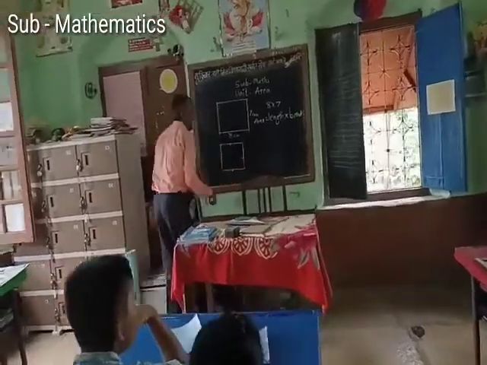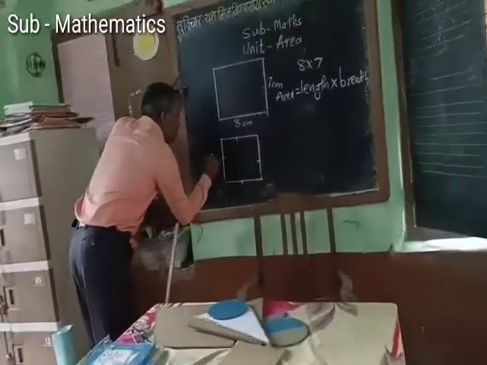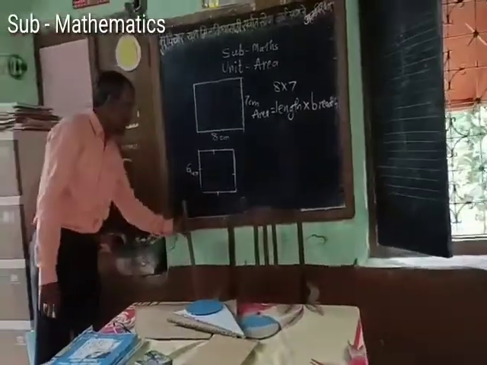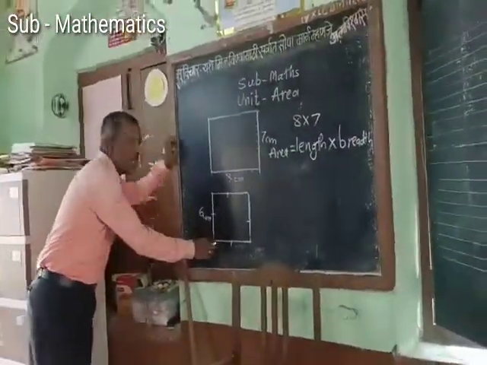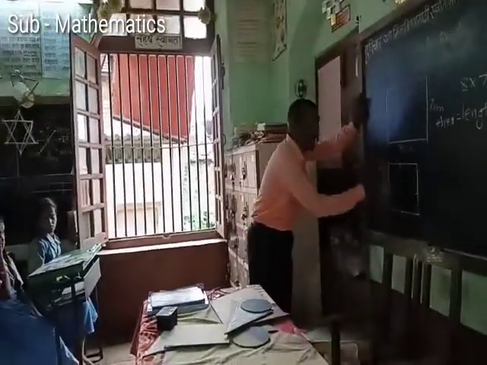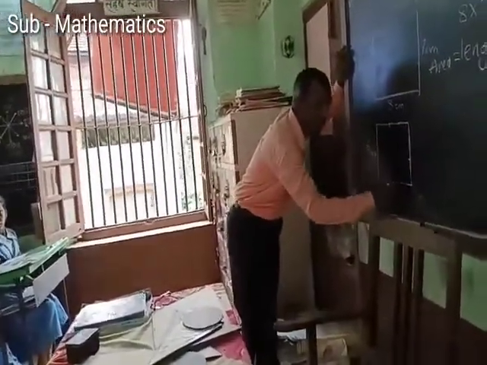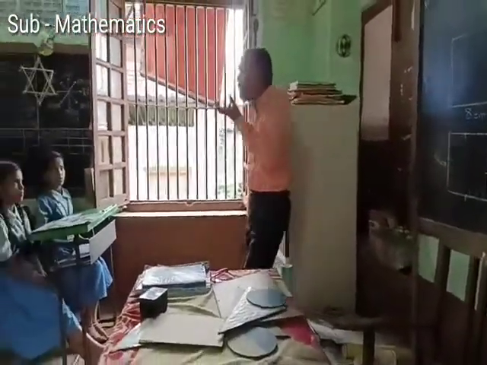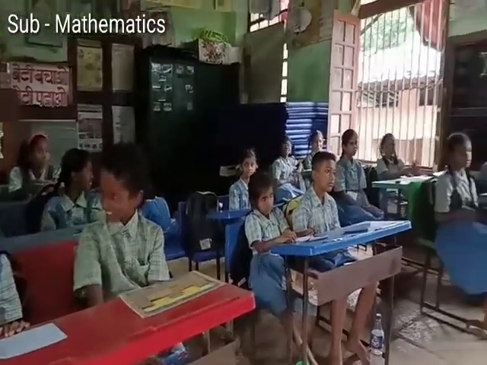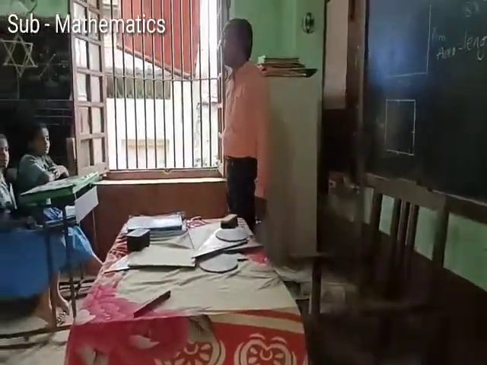Now all the 4 sides are equal and it is 6 centimeter. So this side is 6, this side is 6, this side is 6, this side is 6. That means there are 6 squares on this side as well as 6 squares on this side.